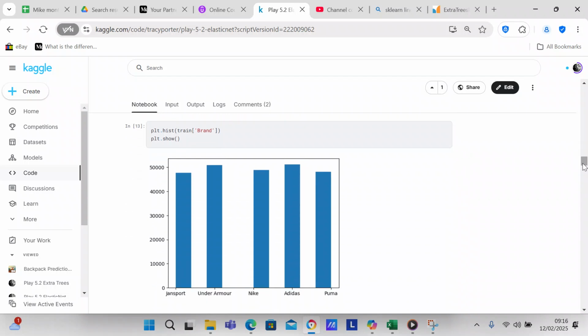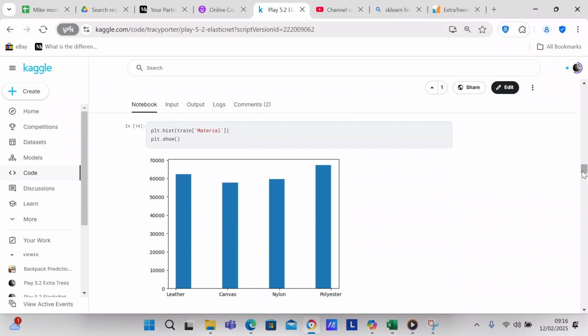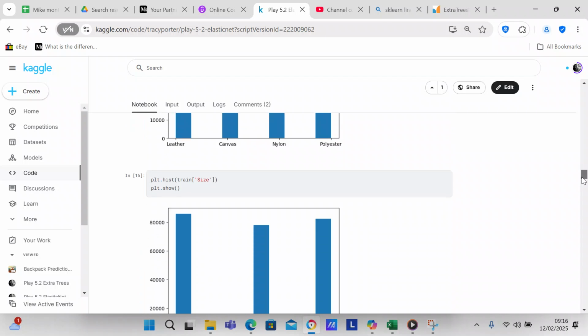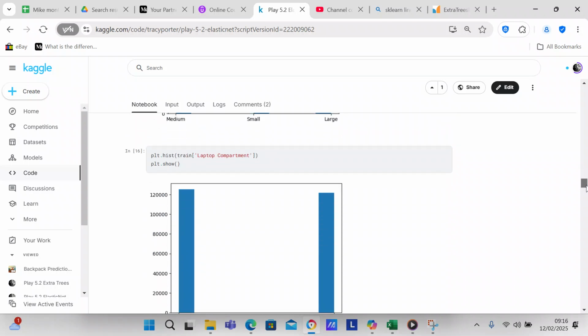So this is the brand column. You can see that the brands are all relatively close, and I created a histogram using Matplotlib. This is the material column. You can see that the materials are quite close together as well. You can see the size column. The sizes are quite close together.